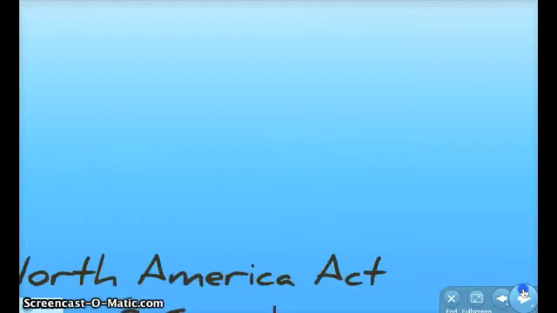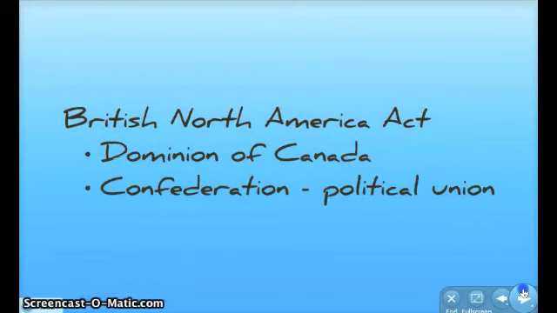The population of this region got a lot bigger as more and more immigrants came from Great Britain. The conflict hadn't totally ceased after the development of provinces, as many English-speaking people and French-speaking people didn't see eye to eye. In the late 1830s, the battle between northern and southern Canada got so intense that the Dominion of Canada was created through the British North America Act. Essentially, this Dominion of Canada was a loose confederation of Ontario and Upper Canada, Quebec and Lower Canada, and 2 colonies on the Atlantic coast. The federation is a political union. The 2 provinces on the east coast were Nova Scotia and New Brunswick.